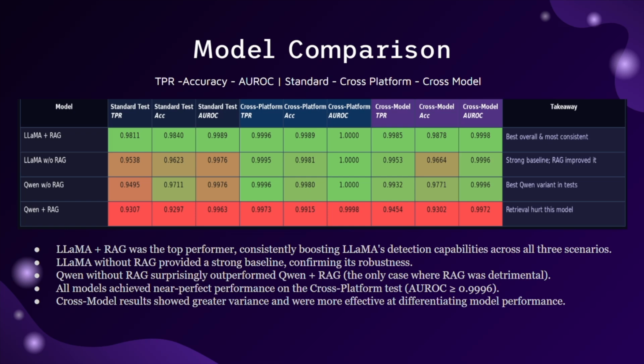RAG is not universally beneficial. Its value depends entirely on whether the base model is architecturally or behaviorally suited to defer to retrieved context. A model that trusts itself too much will treat retrieval as interference, not assistance. So the real takeaway isn't just which model scored highest. It's that base model selection and retrieval strategy must be co-designed. Pairing the wrong model with RAG can leave you worse off than no retrieval at all.